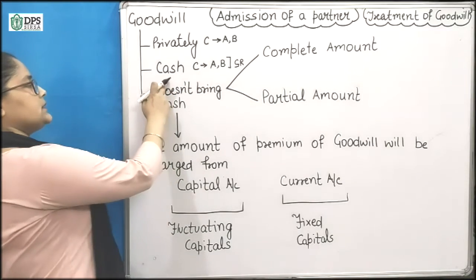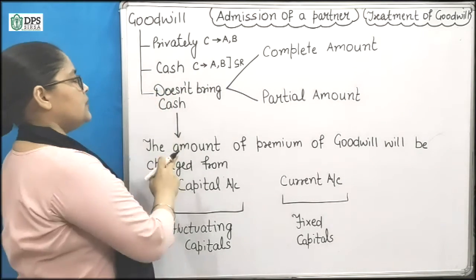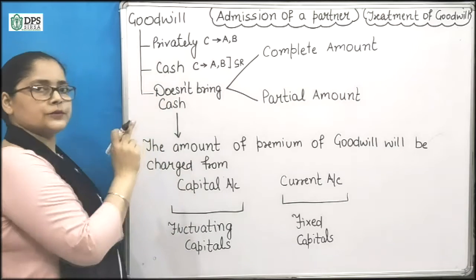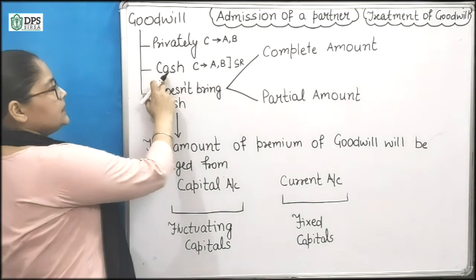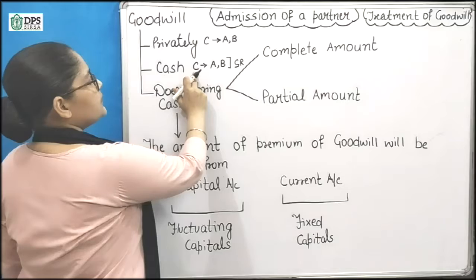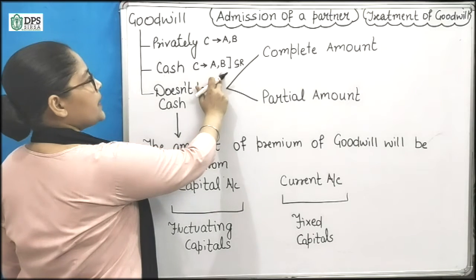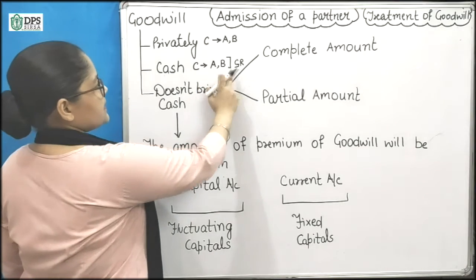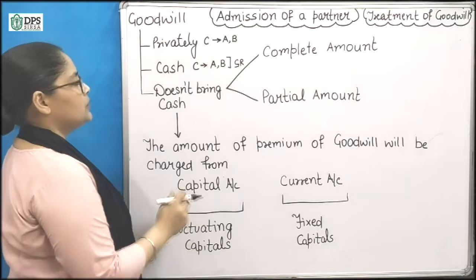Second case is when C is coming and he brings his share of goodwill, premium for goodwill, in cash, then it is given to the old partners in their sacrifice ratio.